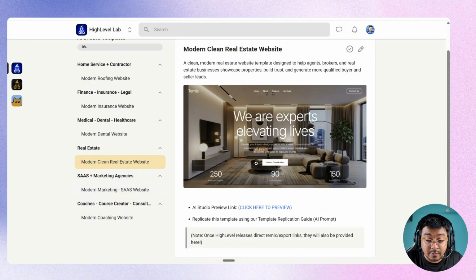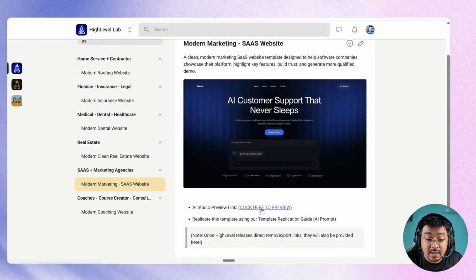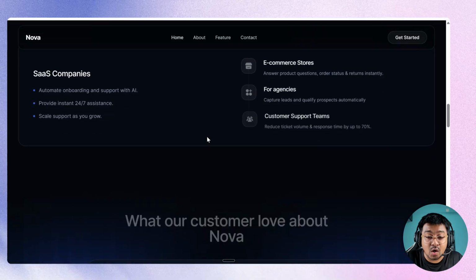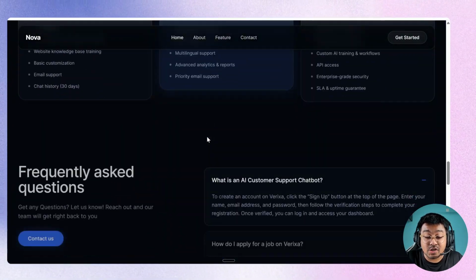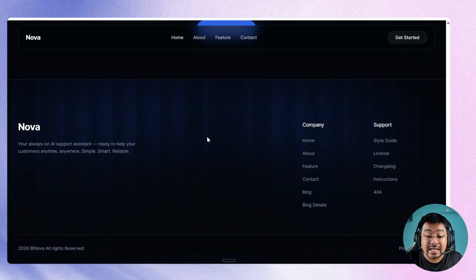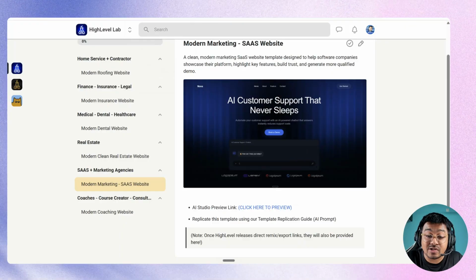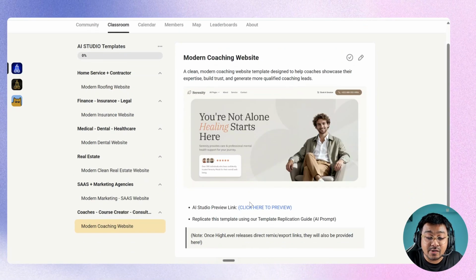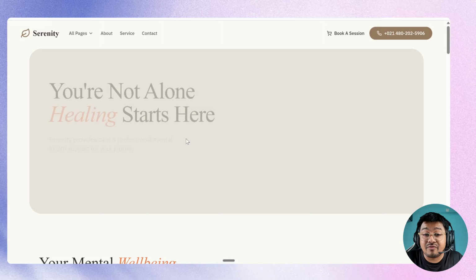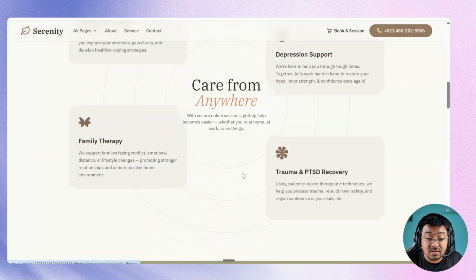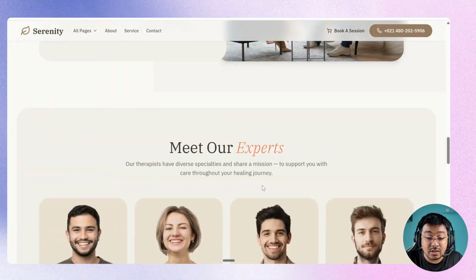So this is amazing. Let me really show you this one, which is the modern marketing one. And this is outstanding because this looks super amazing for an AI Studio website. I mean, nobody will be able to think that this is built on AI Studio, because people do not have the ability to create premium websites using simple prompts, and which is right, because this is not done by one single prompt. I have been implementing and iterating these websites for over a few months now, and have invested days inside each of these. Just look at these effects. I mean, they look absolutely stunning.